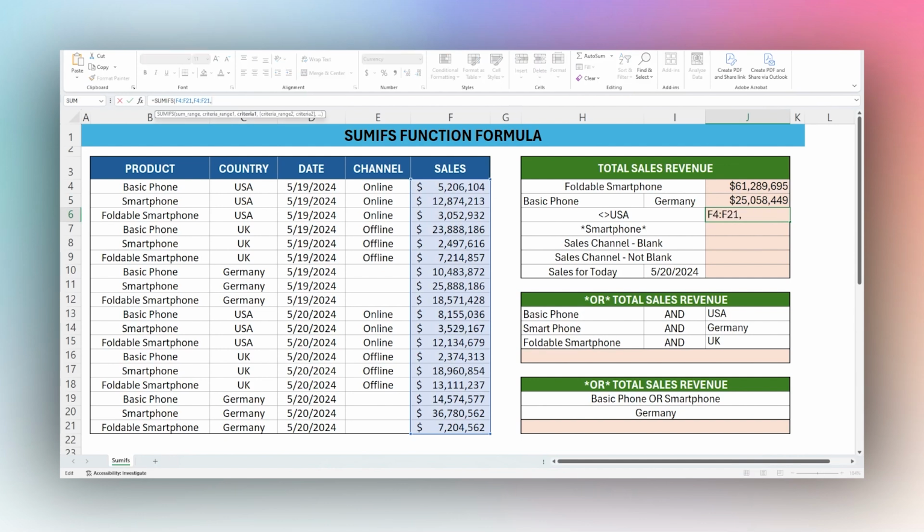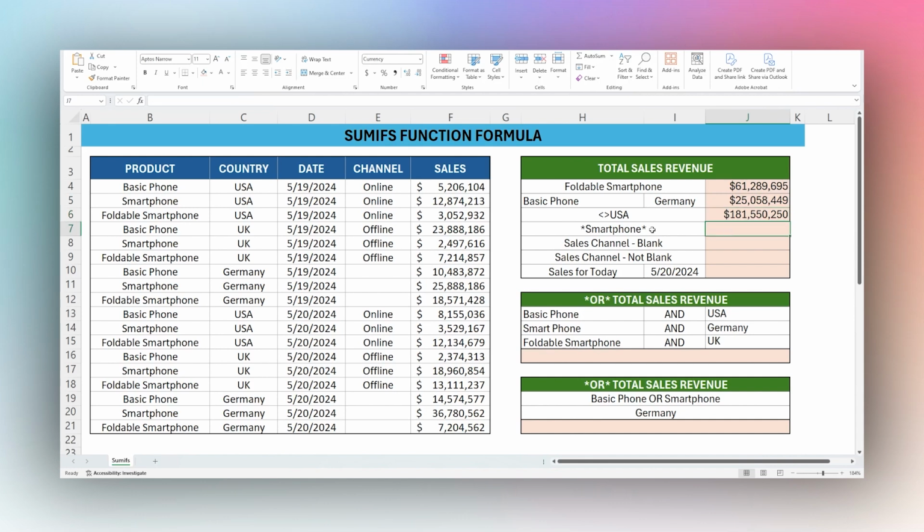And then what we're going to do here is, if you do not want it to equal, say, a certain country, then we're going to update our criteria range from sales to country. And then we can do double quotes and does not equal USA, for example. Or we can directly reference that text in this cell, just like that, as that shows the total number of sales apart from the USA.